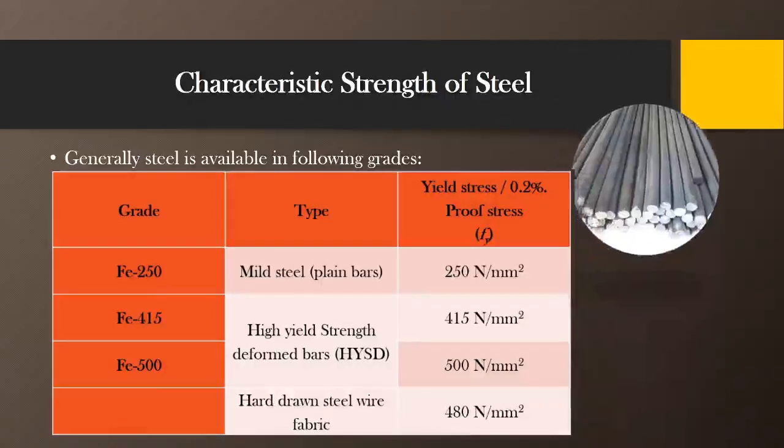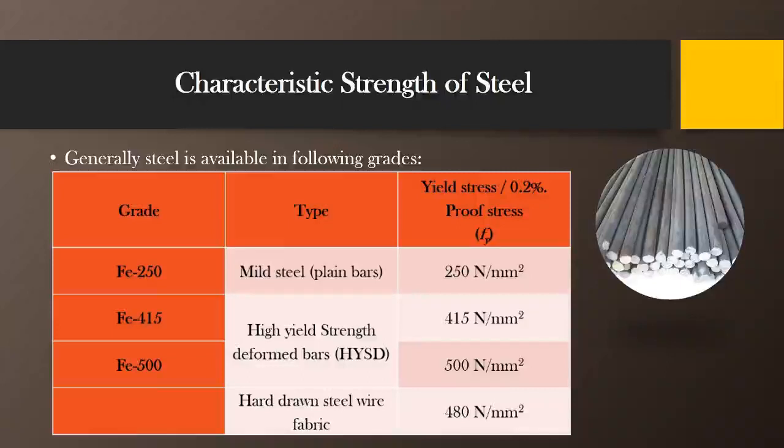The grade of this mild steel is designated as Fe 250, where Fe stands for ferrous, that is steel or iron, and 250 stands for yield stress or 0.2% proof stress, which is represented as Fy. In general calculation, we take this value of Fy for the mild steel as 250 Newton per mm square.